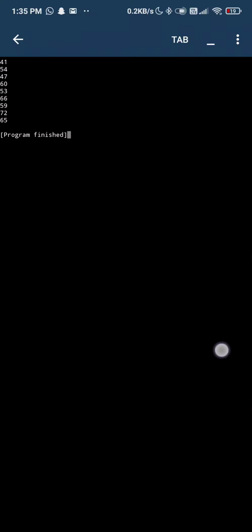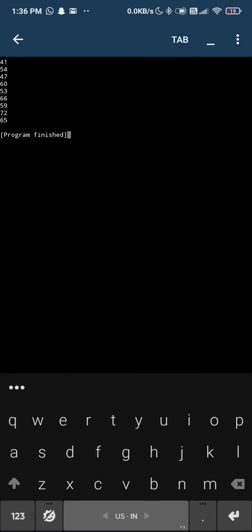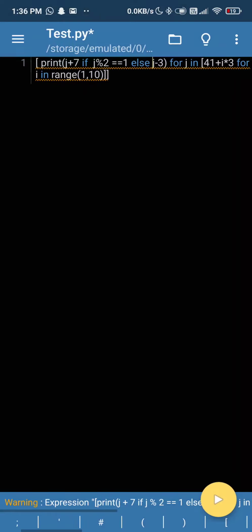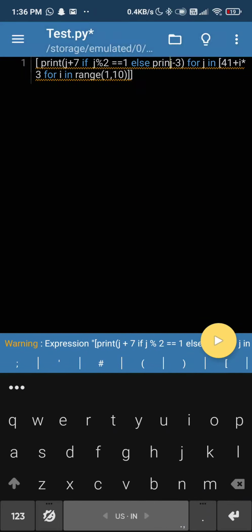Okay, the numbers are printed. J plus 7. So 41 into 3. So that means 41 to 47, 60. No, this is not the list we wanted. So what should we do? We'll have to save this somewhere, I think. So I think the best thing was this two line statement that we had. Sometimes we have to understand that this can't be stringed more.